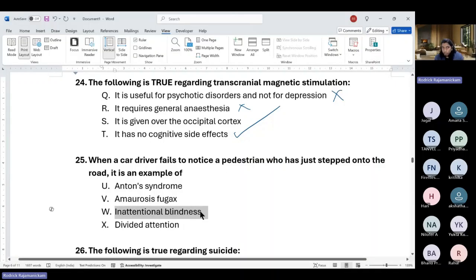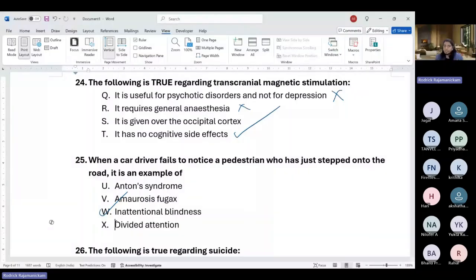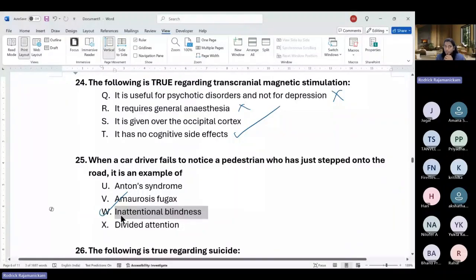Divided attention can also be a close answer, but we do not see the pedestrian itself. You may have lapses in attention, but not noticing a person itself would be inattentional blindness. He's saying the driver fails to notice a person. If you are dividing attention between the pedestrian and the road and things, and you're not able to manage, that is a different thing. That will be divided attention. But not noticing a pedestrian itself is kind of like a blindness. So the ideal answer is inattentional blindness.